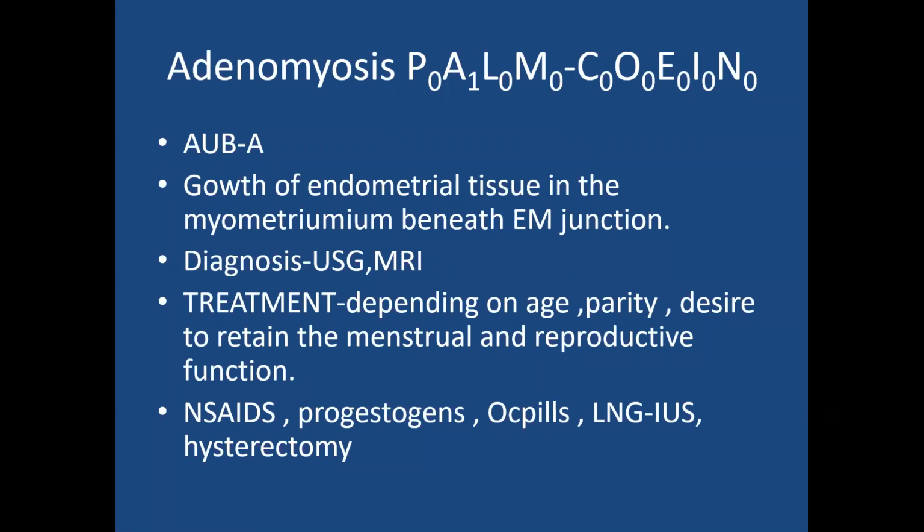On examination, uterus will be enlarged, but not more than 14 week size, and uterus will be tender. Those are the specific features of adenomyosis. Diagnosis is by ultrasound. You can differentiate adenomyosis from fibroids, and MRI is for confirmation of diagnosis. Treatment depends upon the age. For symptomatic treatment you can use non-steroidal anti-inflammatory drugs, progestogens, OC pills, or Mirena. Or if she has completed her family size and does not want to retain the uterus, you can go for hysterectomy.